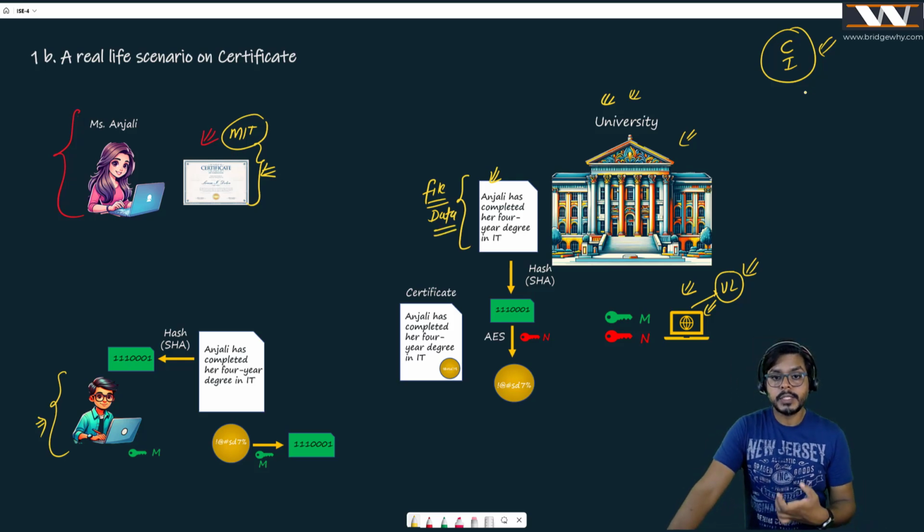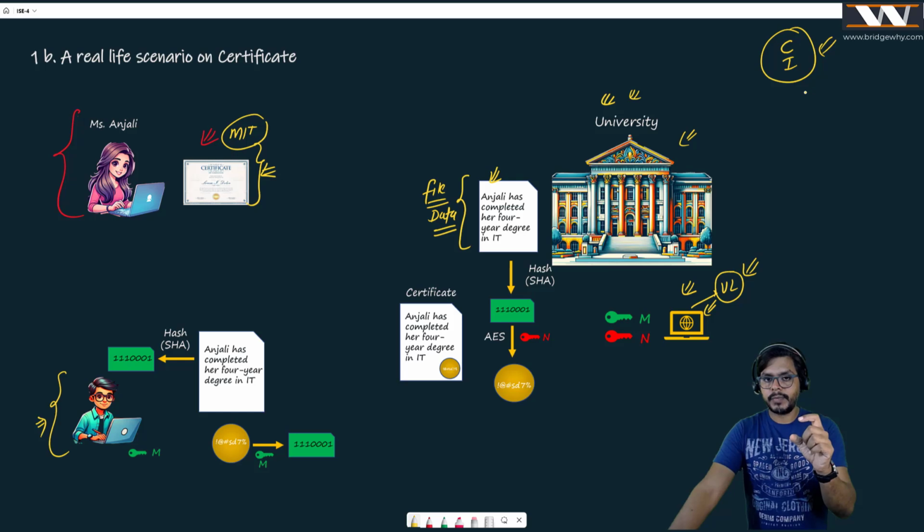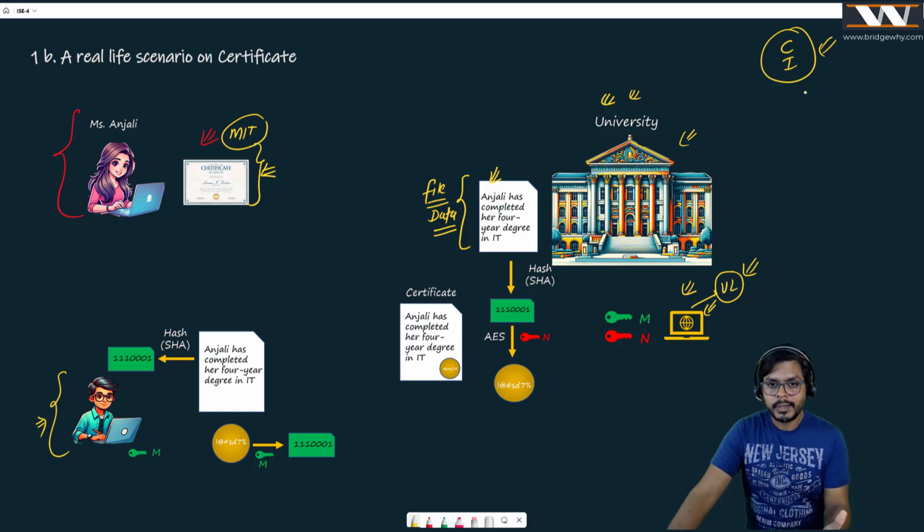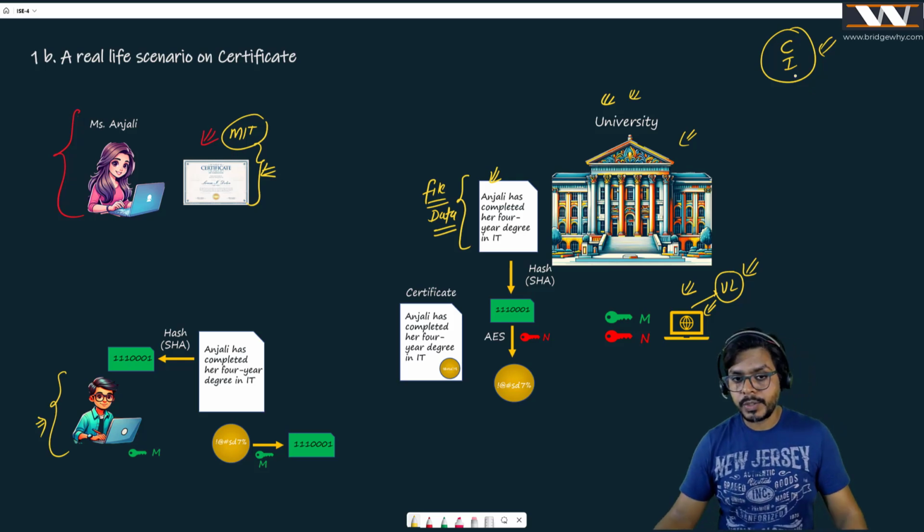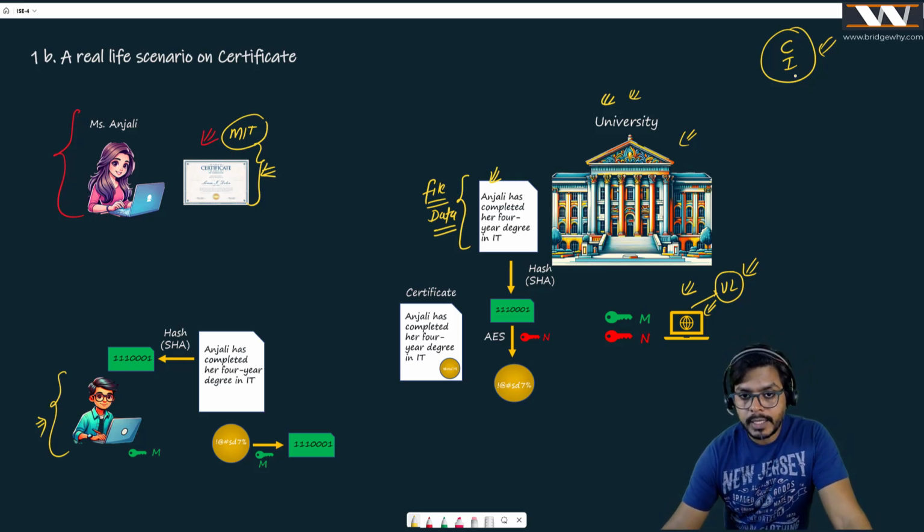Now, this computer is going to make something from this file so that Anjali can show it to anybody, and that anybody can check this document and prove that yes, it is built by this university. It is created by this university. So what this university computer is doing, first, it creates the data, Anjali has completed a 4-year degree in IT, and now it passes this complete data to a hash function, which might be SHA, secure hash algorithm.